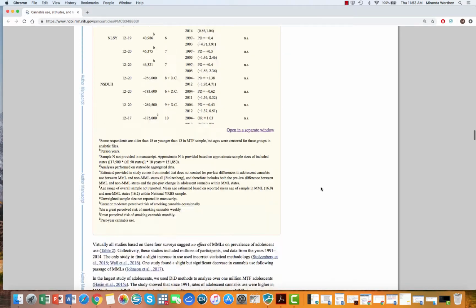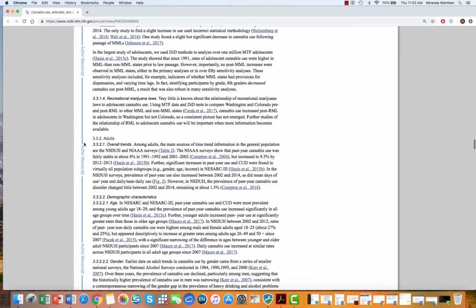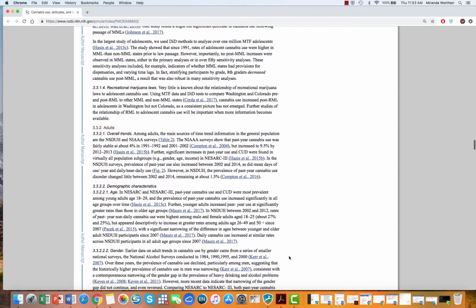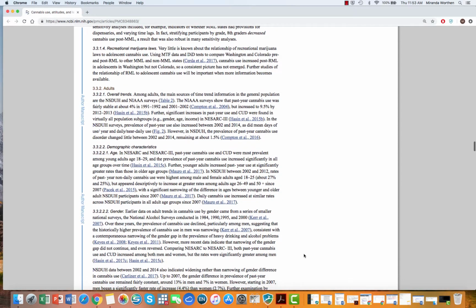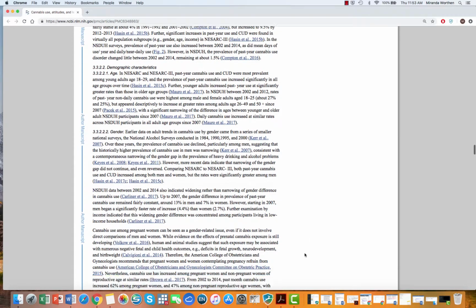And then further down, it separately talks about adults. So with the same kind of paragraph structure. So adults, overall trends, and then that's just looking at different time periods. And then this is demographic characteristics. And so it says what the data are that they're using, and then differences by age, differences by gender, differences by race and ethnicity, and other kinds of characteristics.